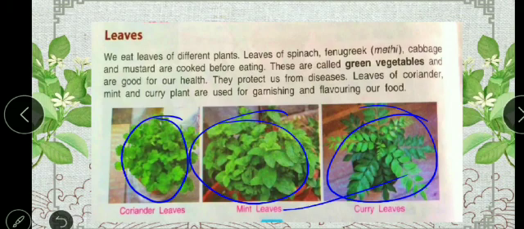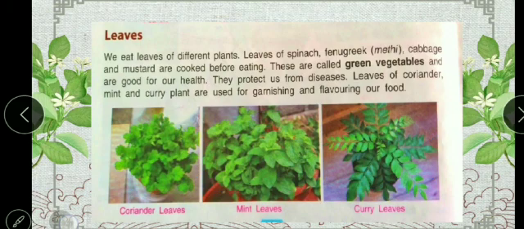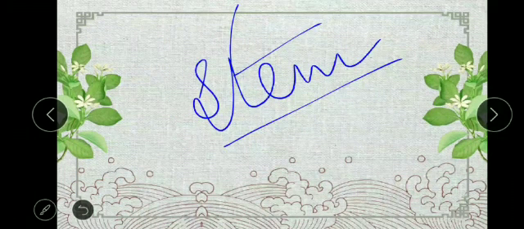These are called green vegetables and they are good for our health. They protect us from disease. Leaves of coriander, mint and curry plant are used for garnishing and flavoring our food. So children, eat fresh leafy vegetables.